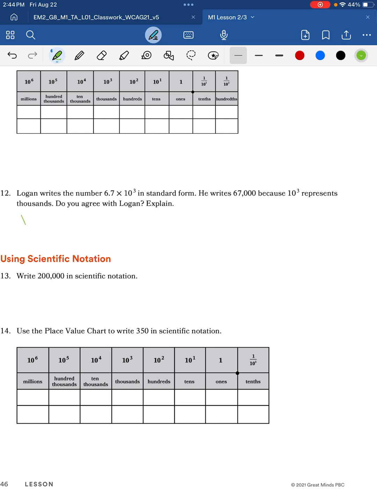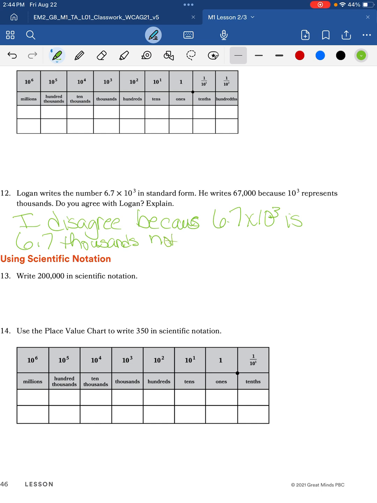I disagree because 6.7 times 10 to the third is 6.7 thousands, not 67,000. So the correct answer is 6,700. And we want to use as much math language as we can when we talk about these.